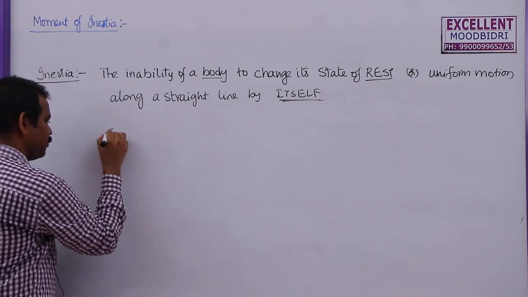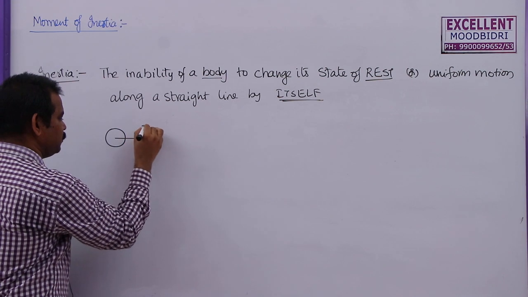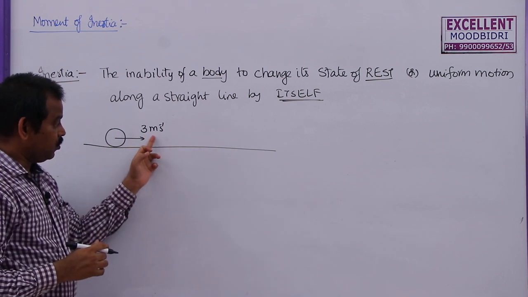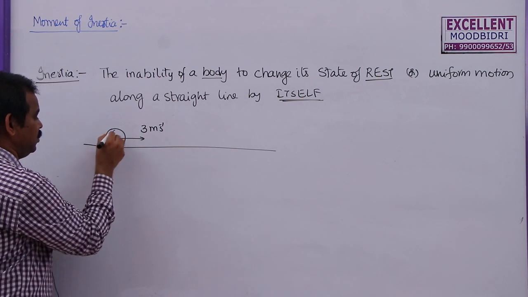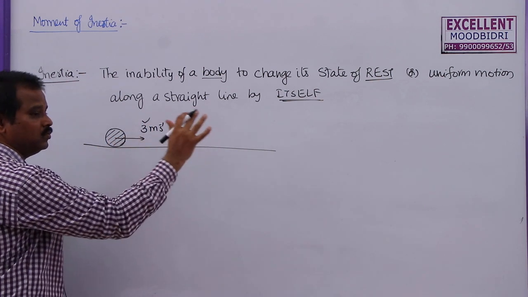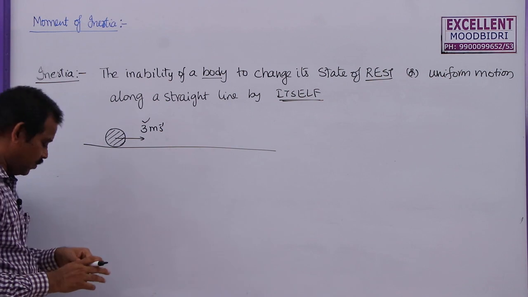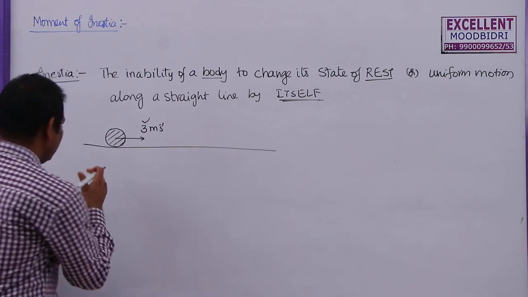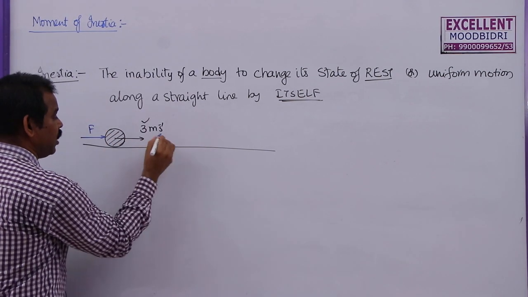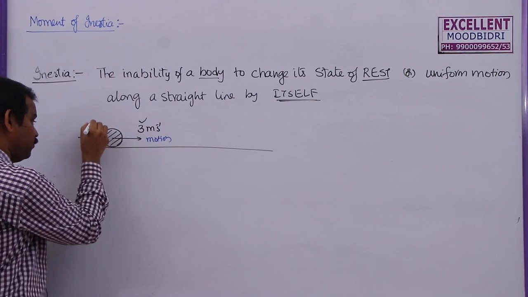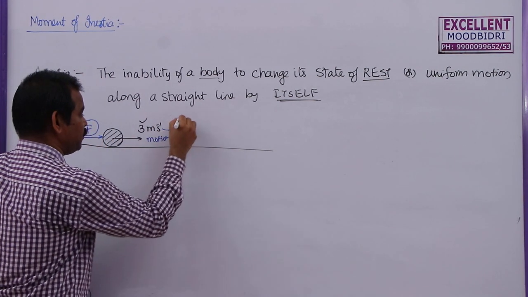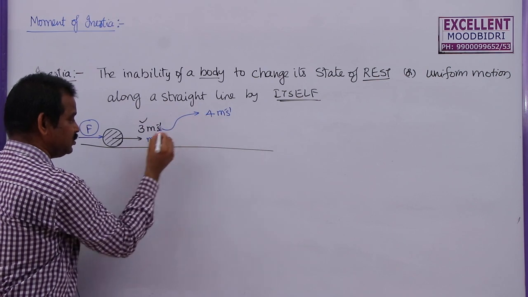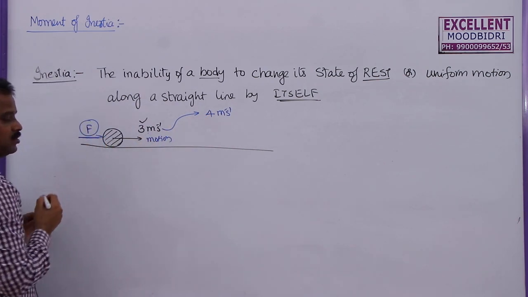That means, if you take a body here which is traveling with a velocity of 3 meter per second on a level road, generally this body wants to maintain this velocity continuously at 3 meter per second. But how to increase the velocity of this body? If we apply a force in the direction of the motion, this 3 meter per second will increase to 4 meter per second. So, to increase the velocity from 3 to 4, we need to apply some external force.